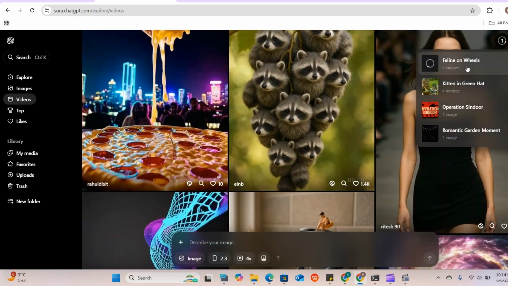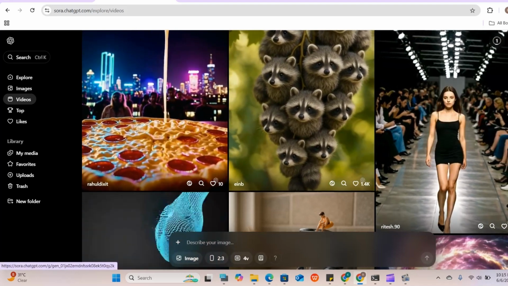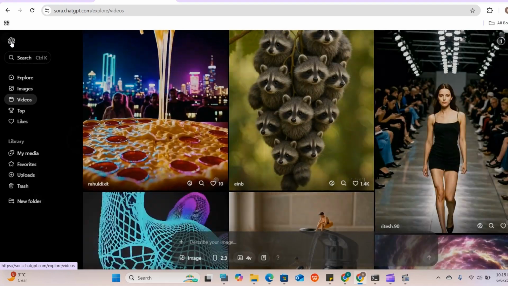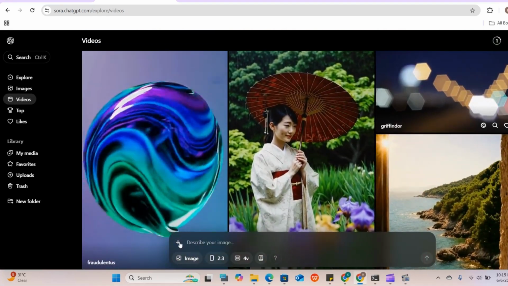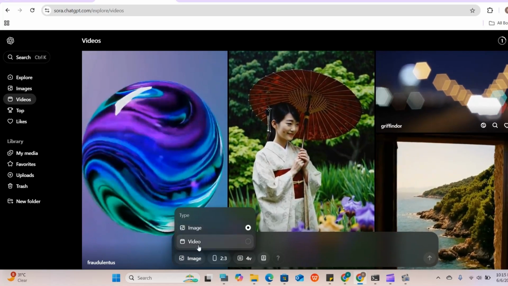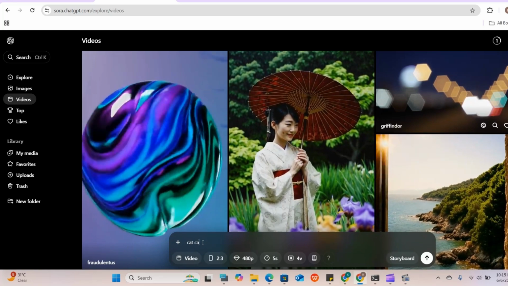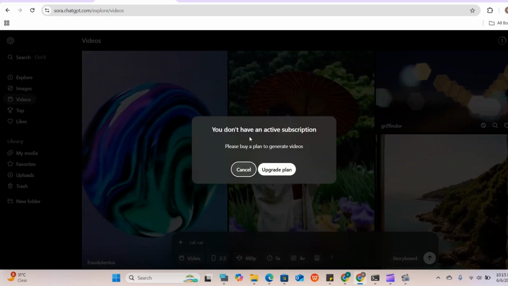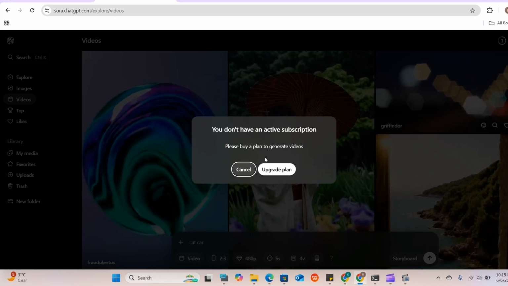Okay, he is doing image generation, but we want to create video. So let's go back and go on videos. Describe image. Video. Cat car. See, you do not have an active subscription. Please buy a plan to generate video, and check out his plan first.